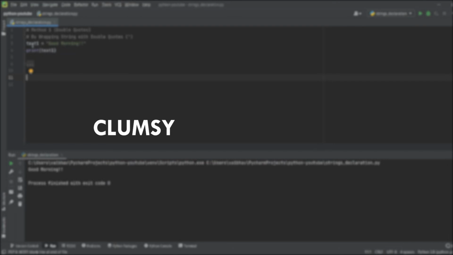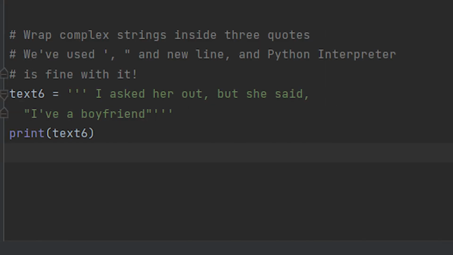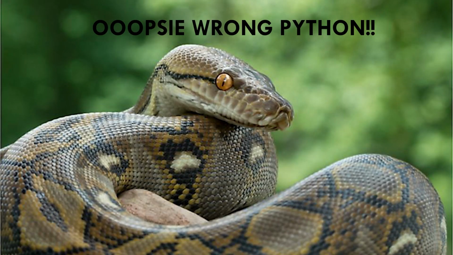What if we want to create a clumsy or complex string using single quotes, double quotes and new lines? For that, we have to wrap the string inside 3 single quotes or 3 double quotes. This is an example string wrapped inside 3 quotes. Python interpreter will treat everything inside 3 quotes as normal string.